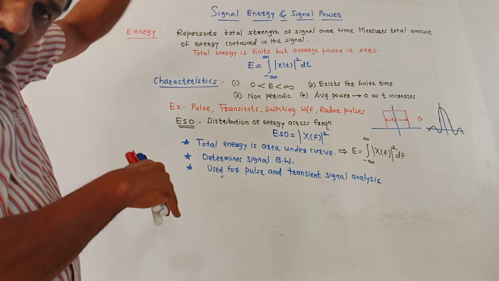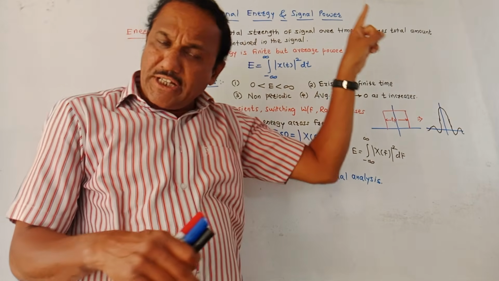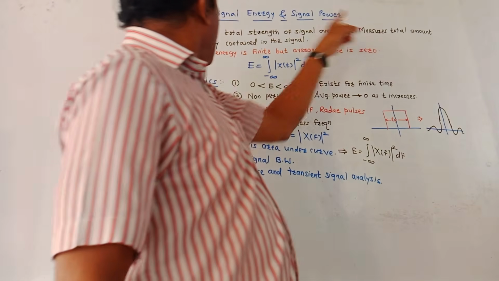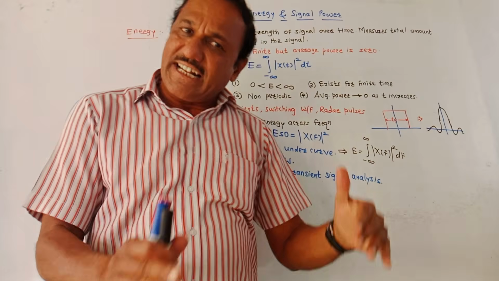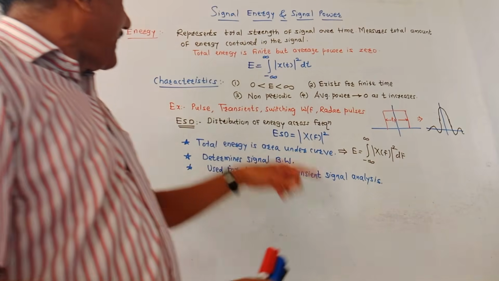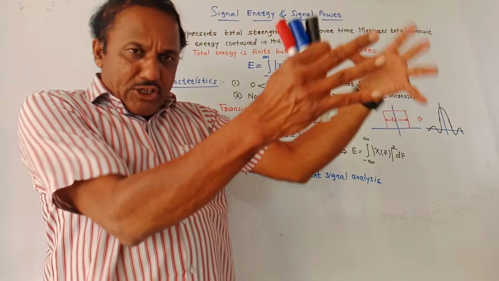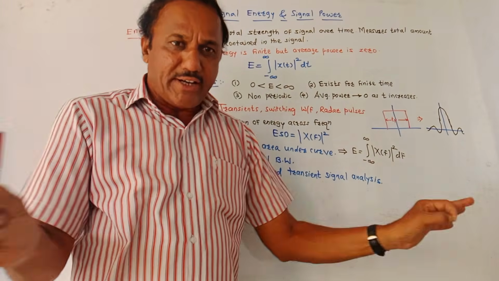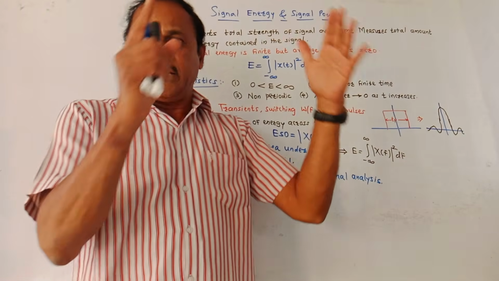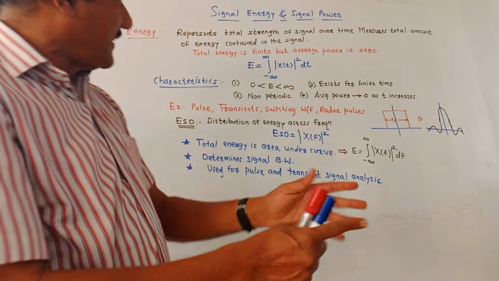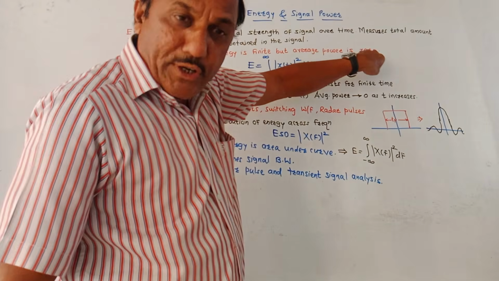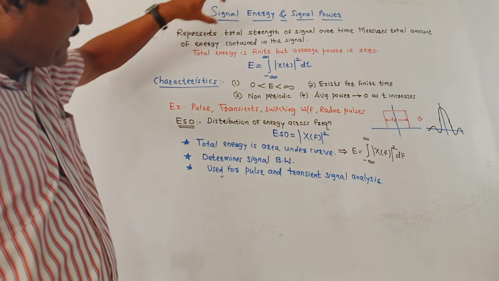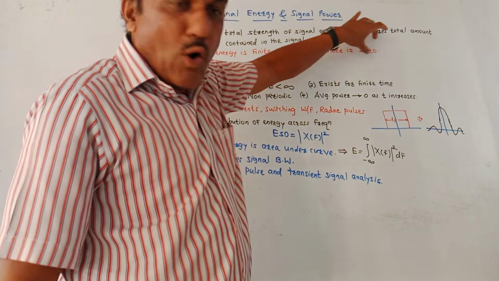Actually, energy term represents the total strength of the signal over the time period. It measures total amount of energy contained in that signal. You can define energy signal like this. If you calculate the energy of some signal and if that energy is finite, it is not infinite, then it is energy signal, provided that its average power is 0. So you can define it like this: the total energy of an energy signal is finite, but average power is 0.